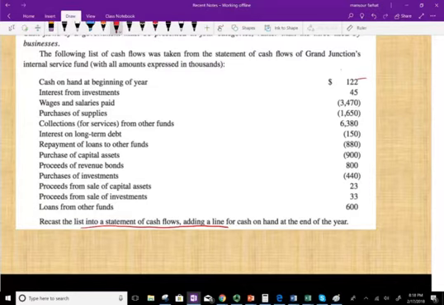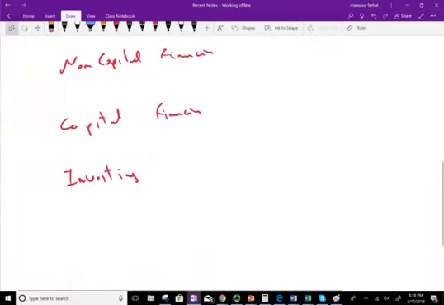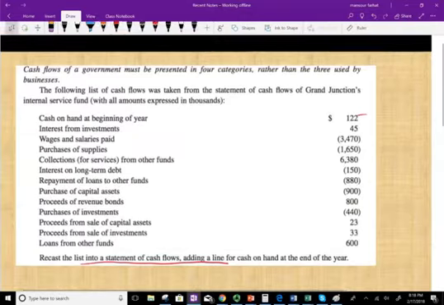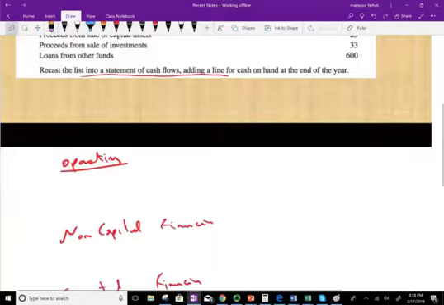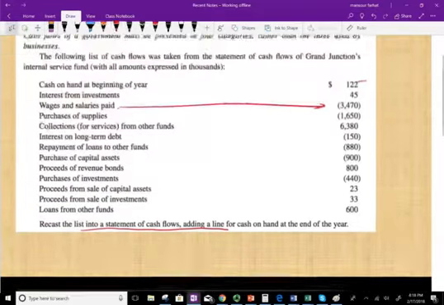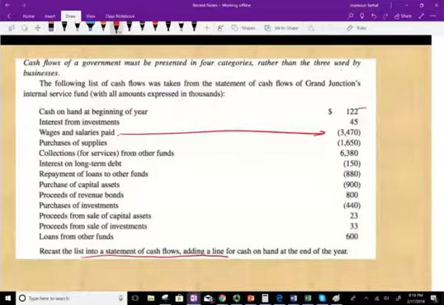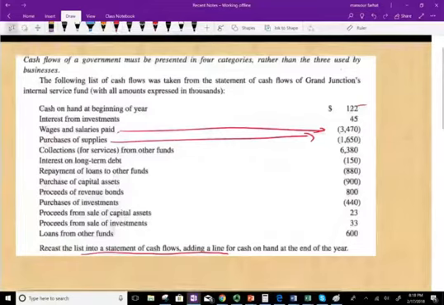So this is the beginning of the year cash. Interest from investments. So what type of activity is this? Well, interest from investments, that's investing. So this is plus 45. That's an investing activity. That's done. Wages and salary paid, 3470. Obviously, that's paid. That's operating, minus 3470. Purchase of supplies, again, 1650. That's a form of operating activities.